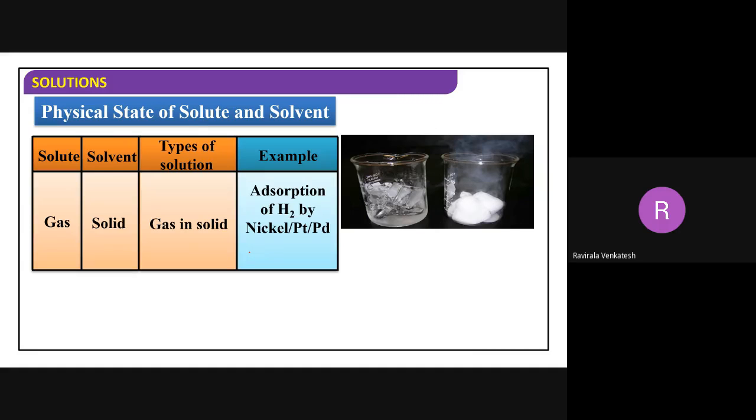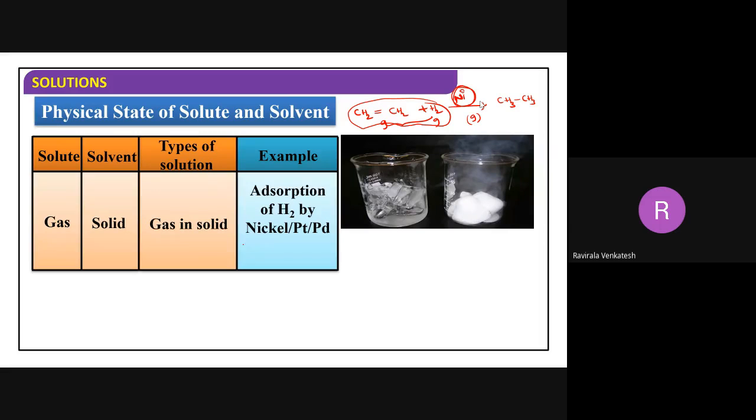Hydrogenation. CH2 double bond CH2 with hydrogen in presence of nickel, platinum or palladium, we get ethane, CH3 CH3. Now, if you observe, both are gases, right? This is a gas and this one is a gas. For both to undergo reaction, they need some surface. So nickel acts as a surface for them. On the surface of the nickel, the reaction could take place. So here it is called a gas adsorbed over the solid surface. Hydrogen adsorbing on the nickel.